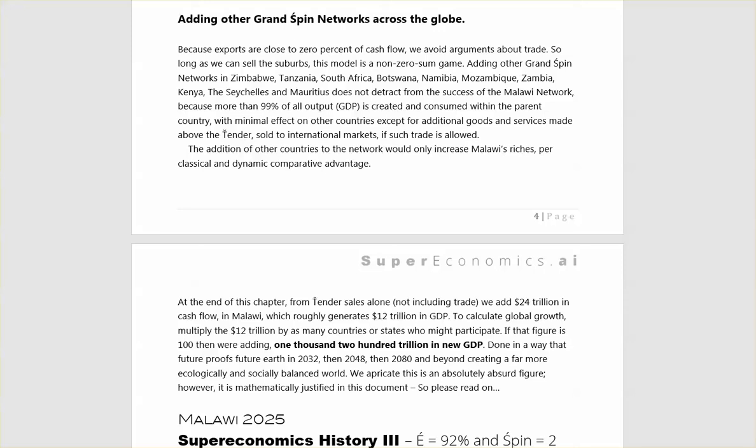Adding grand spin networks in Zimbabwe, Tanzania, South Africa, Botswana, Namibia, Mozambique, Zambia, Kenya, the Seychelles and Mauritius does not detract from the success of the Malawi network, because 99% of all the GDP is created and consumed within the parent country, with minimal effect on other countries except for additional goods and services made above the tender sold to international markets, if such trade was allowed. The addition of another country to the network would only increase Malawi's riches per classical and dynamic comparative advantage.